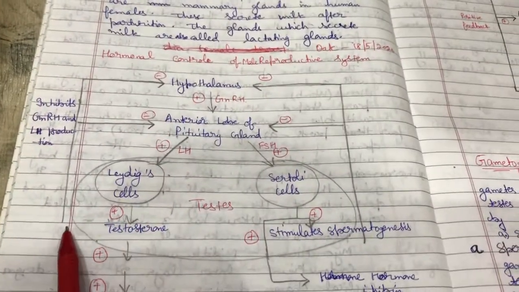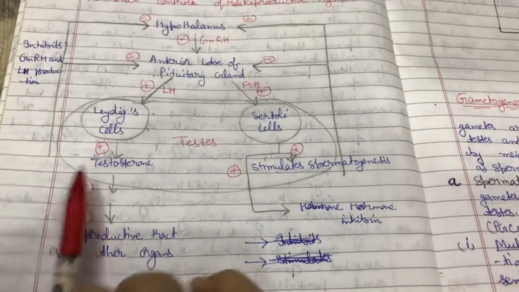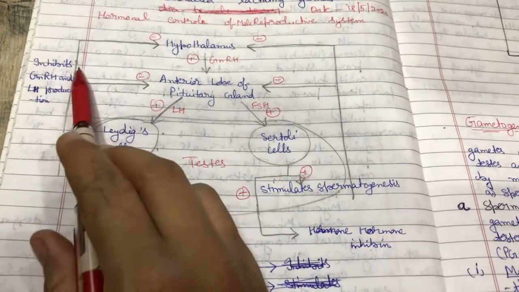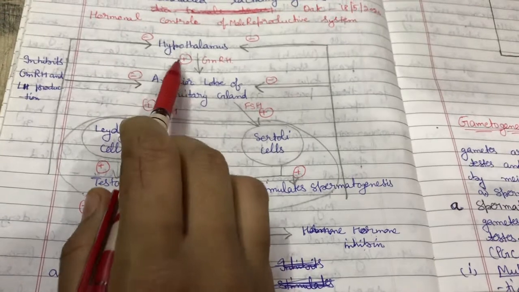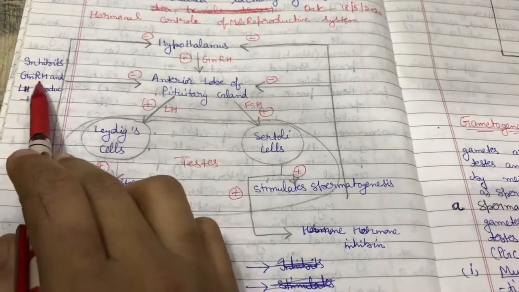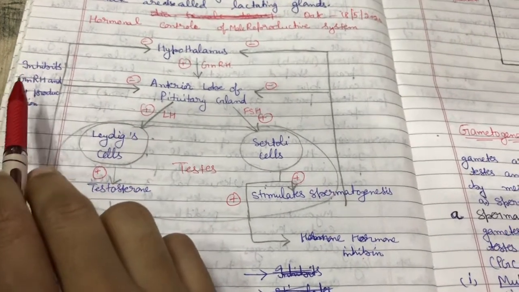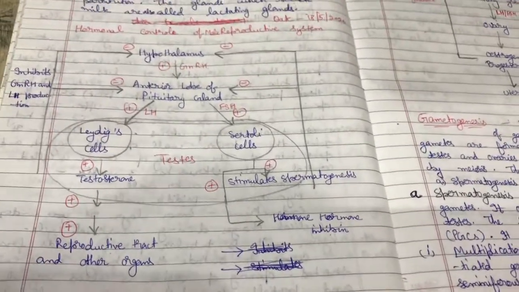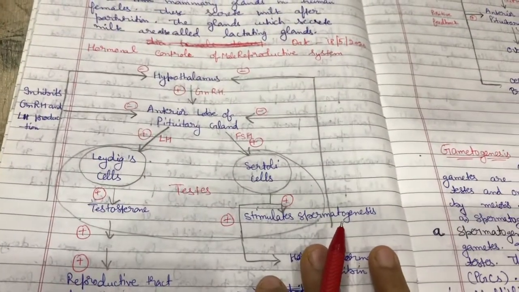And same with testosterone, when enough testosterone is formed, it sends a backward message to the pituitary gland and hypothalamus, which inhibits the release of gonadotropin and luteinizing hormone. Clear? This is all about the hormonal control of male reproductive system.